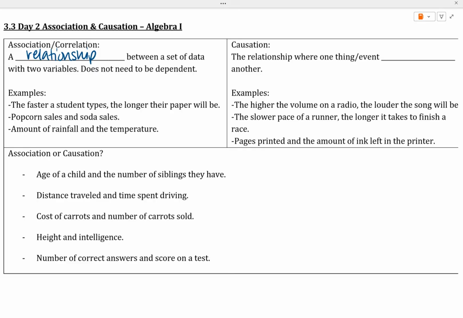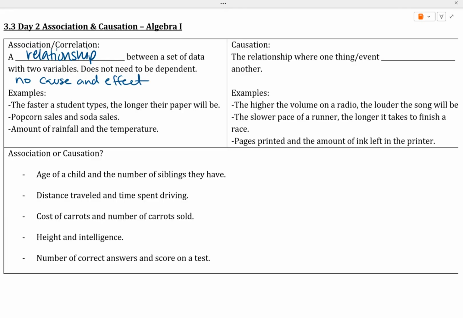So that means there's no necessary cause and effect. It's just looking at the relationship and determining if maybe there is a correlation, meaning there is a relationship, but one is not causing, whether it be positive or negative, that relationship to occur.